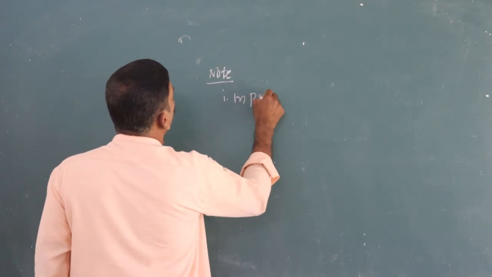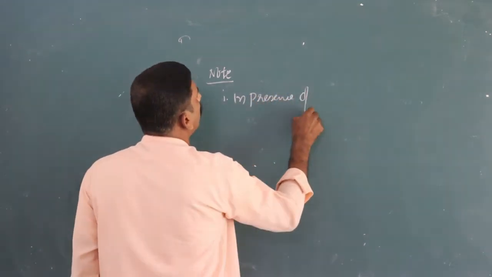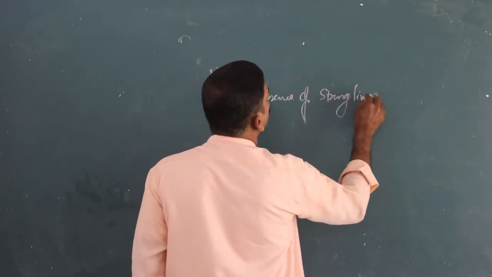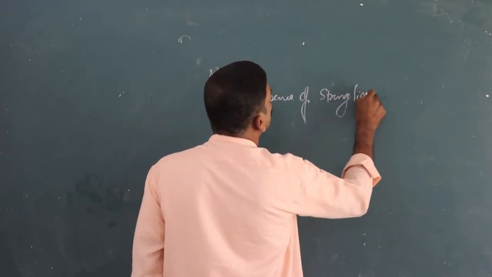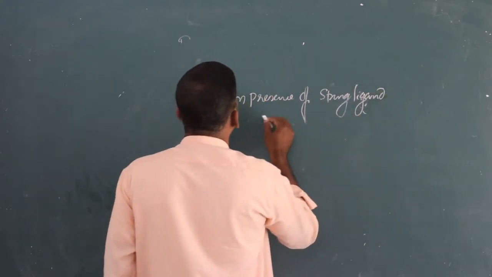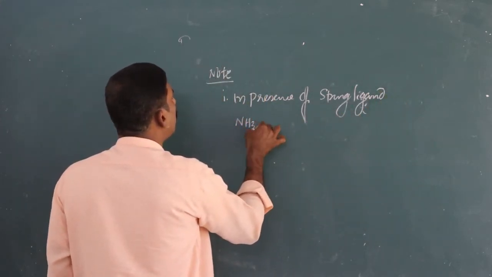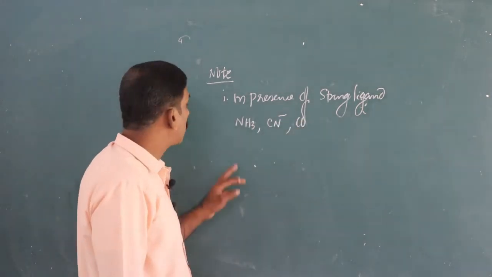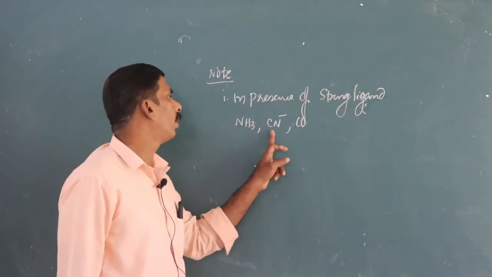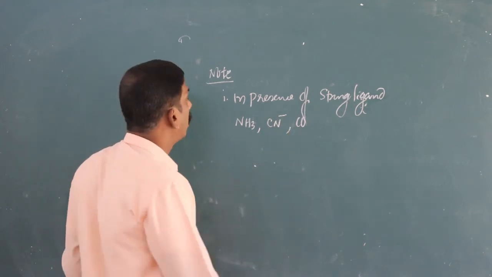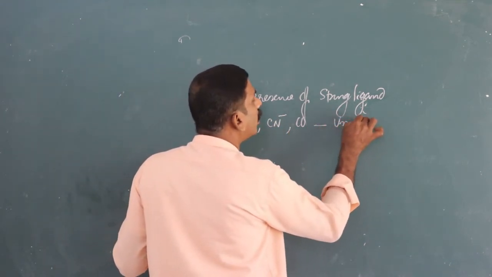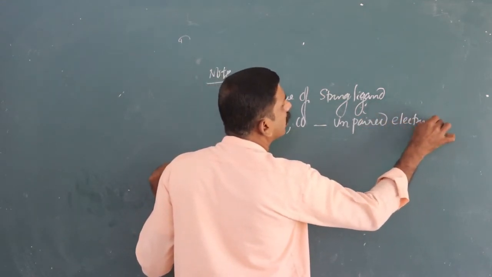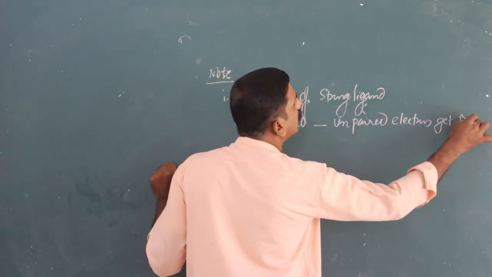In presence of strong ligands such as NH3, CN-, CO, that is amine, cyano, carbonyl, etc., the unpaired electrons get paired.